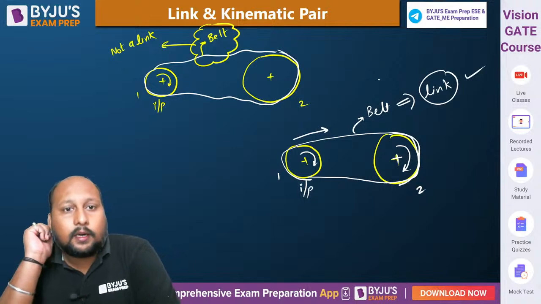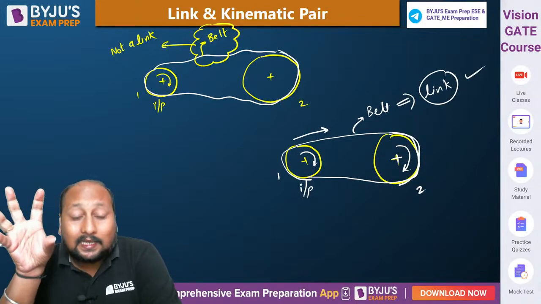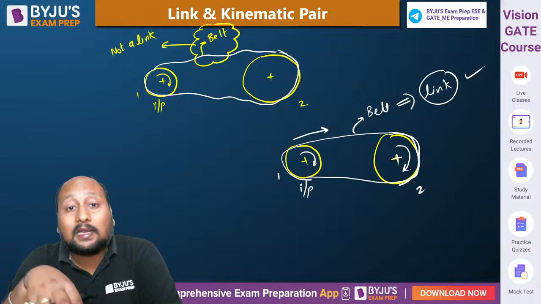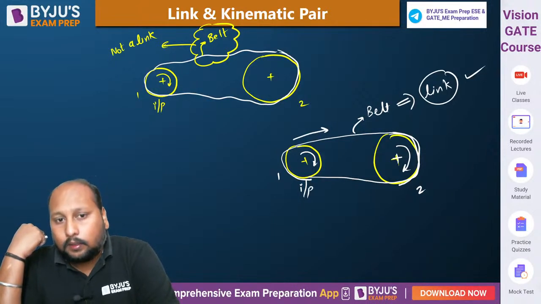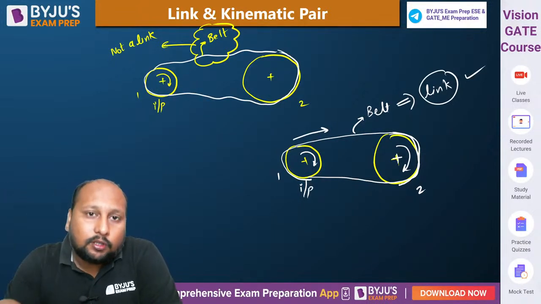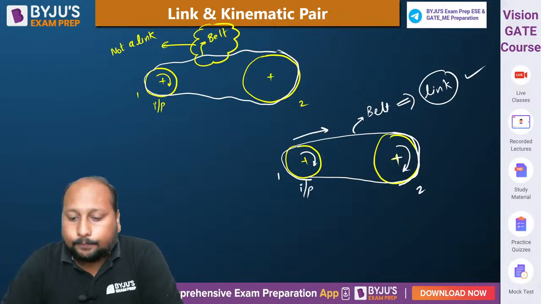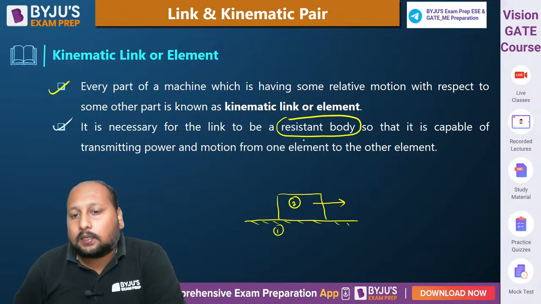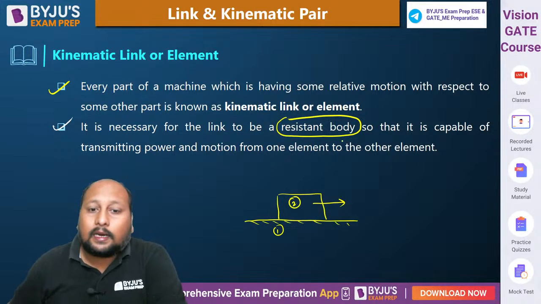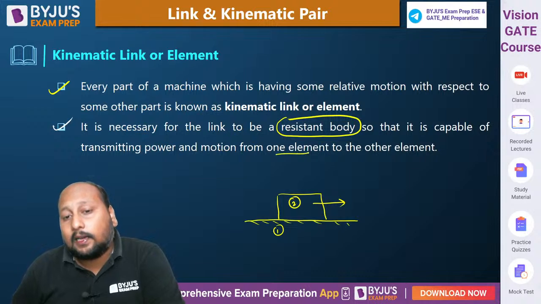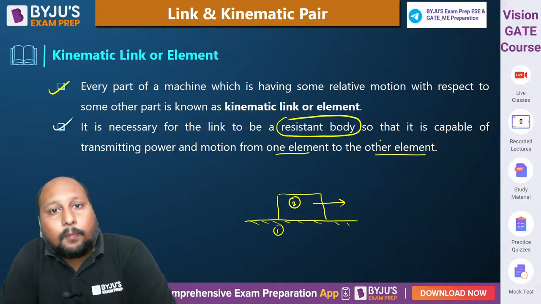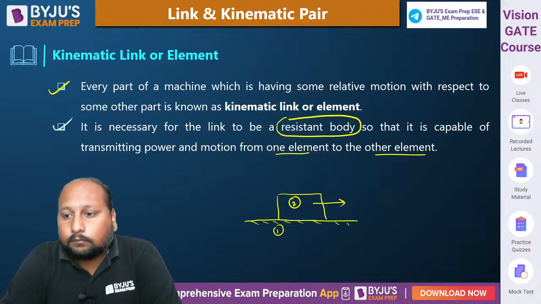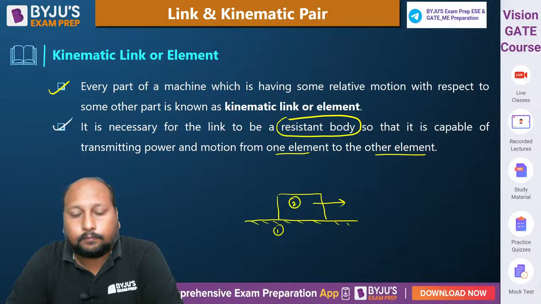So it is very important that any link will be considered a kinematic link only if that body has a resistant nature, right? Then only will we have power transmission from one link to another. Clear? Fine. So it is necessary for a link to be a resistant body so that it is capable of transmitting the motion or power from one element to another. That is the property of a kinematic link. Clear, everyone? Perfect. Very good.